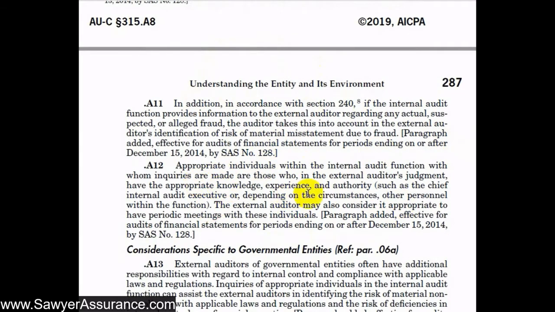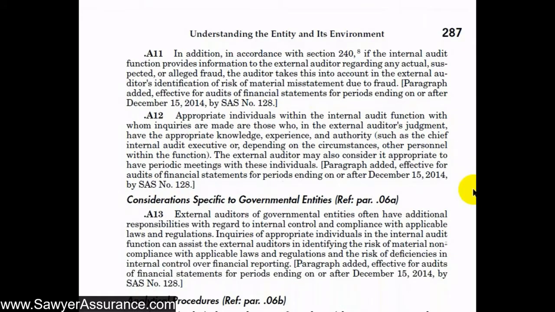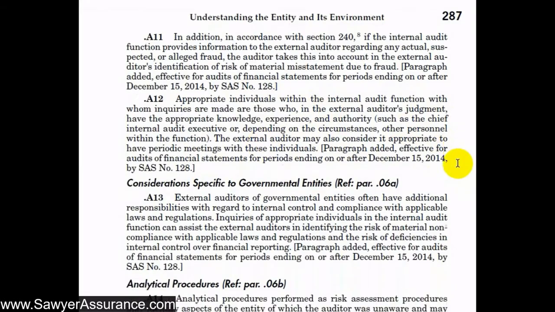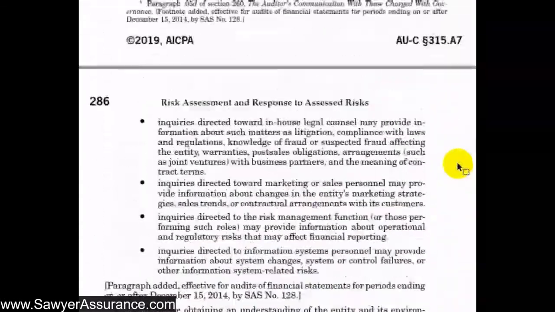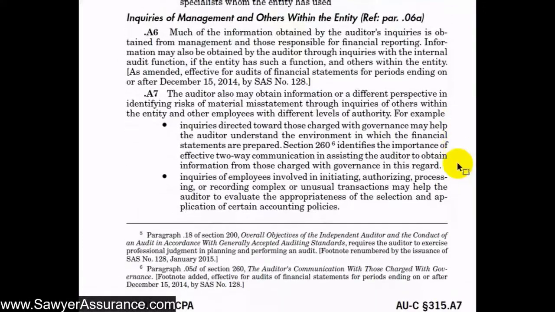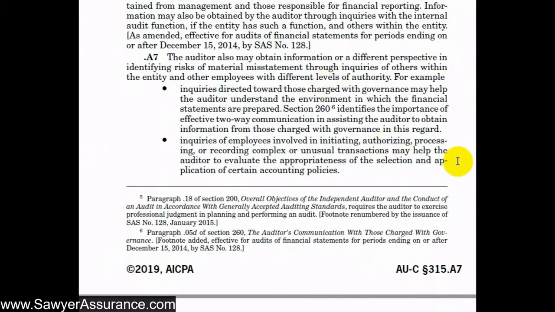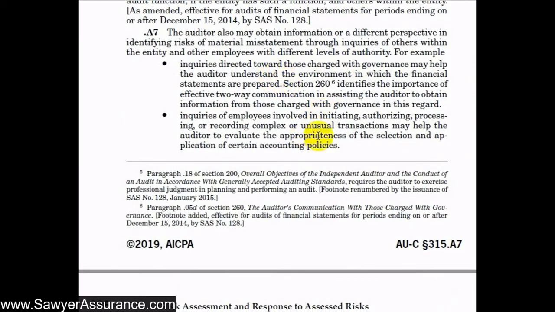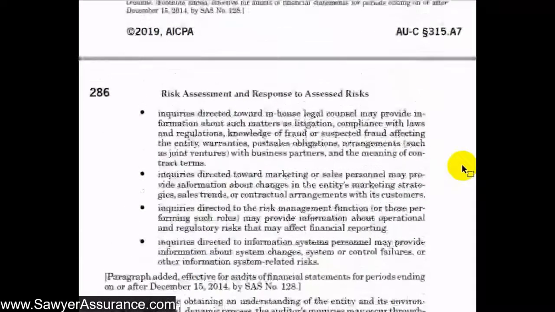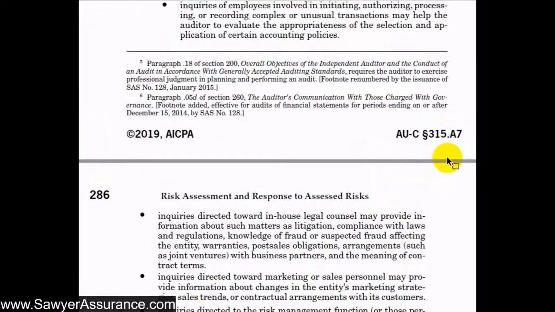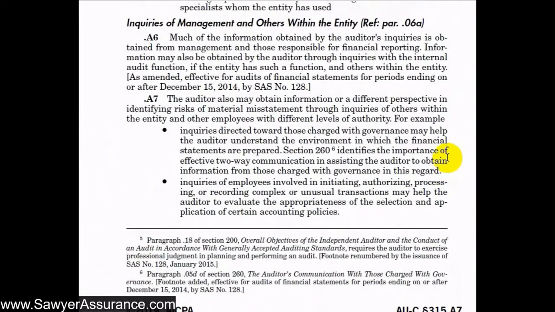And the people that are most important to us in the internal audit function are obviously those that have the appropriate knowledge, experience, and authority to discuss the things that we need to know. And that might be the chief internal audit executive or some other person in a similar role. And it might be helpful for us to have periodic meetings with that person to stay up to date. And so as we can see, they've left this requirement to allow us subjective professional judgment to determine who we need to speak with, but certainly we need to speak with management and those involved with the financial reporting, but then internal audit if they have that function. But there also may be several other people within or outside of the entity that we might hold discussions with that will help us understand our risks and where the financial statements might be materially misstated.